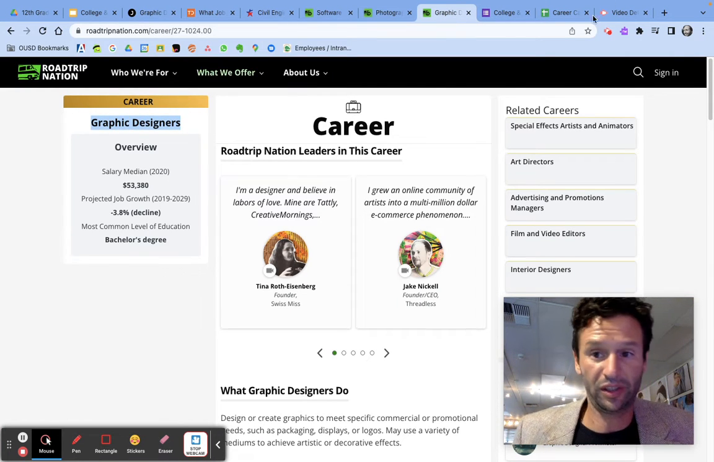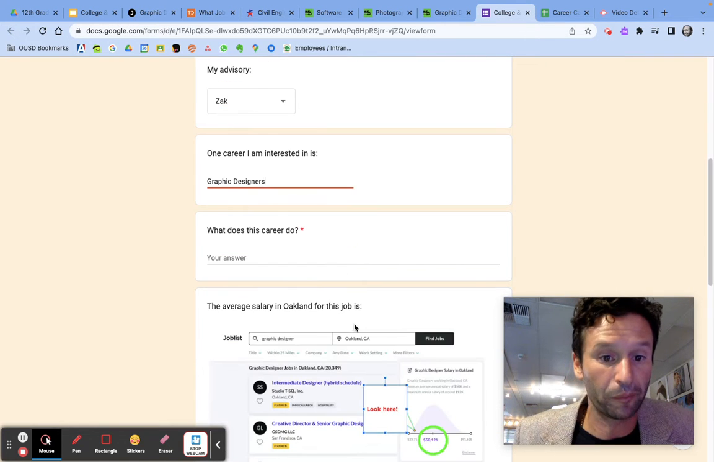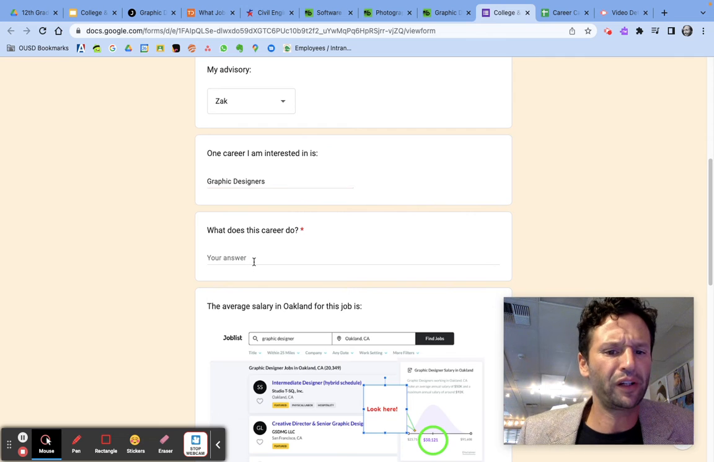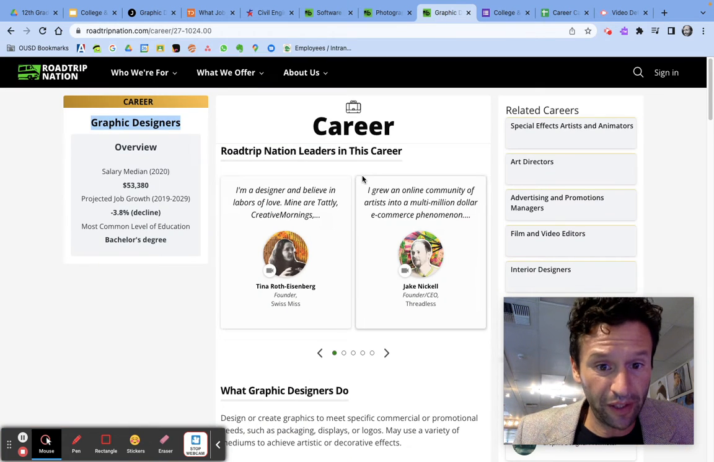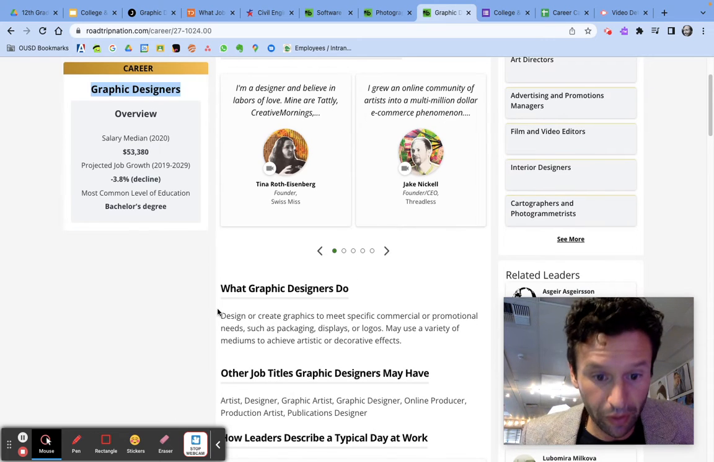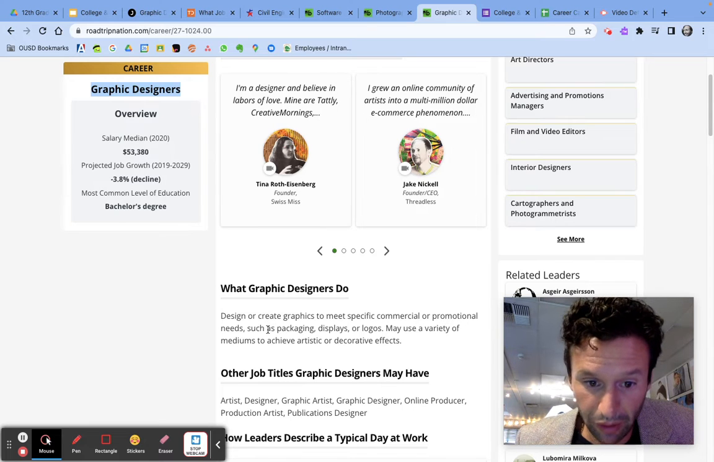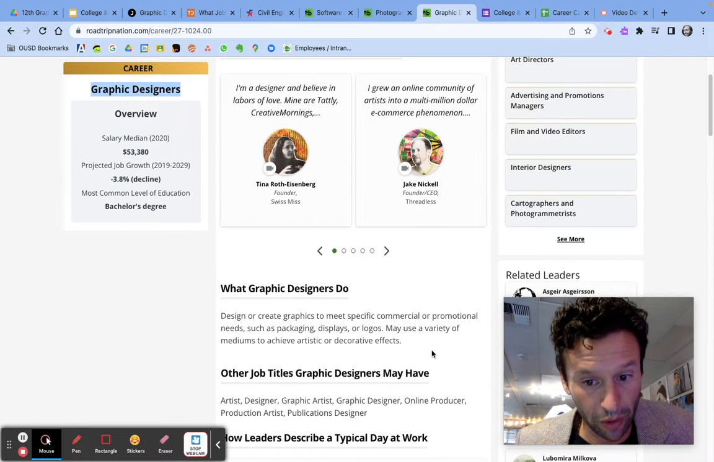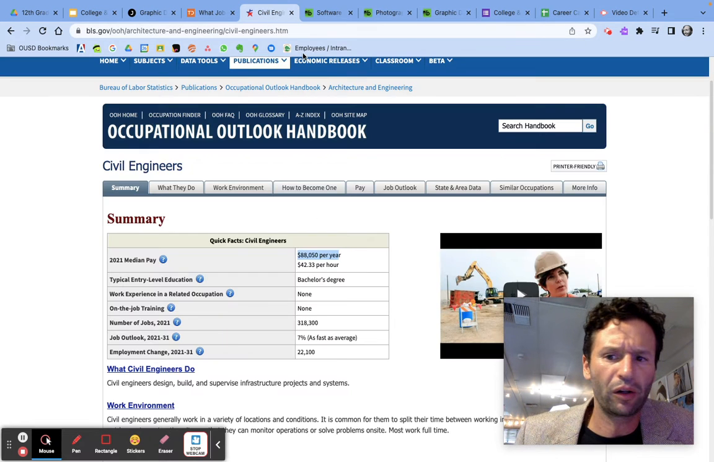I'm going to Command C, copy that, and paste, Command V, paste it right here. What does a graphic designer do? So I can find out a little bit about this right here. Design or create graphics to meet specific commercial or promotional needs. They make packaging, displays, logos, etc. That's one description. I can also look it up over here.